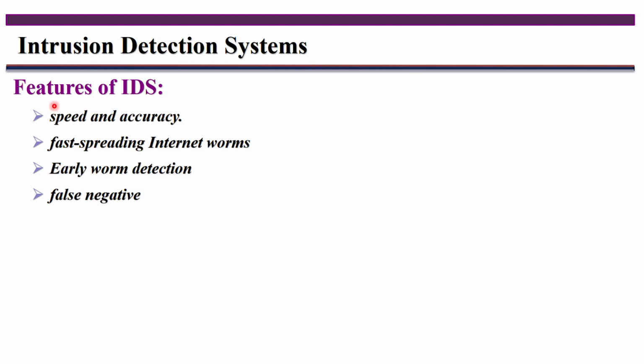Next is features of IDS. Speed and accuracy is very important. For example, fast spreading internet worms. Now you have to detect them.